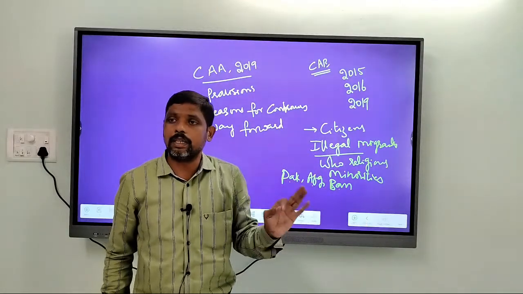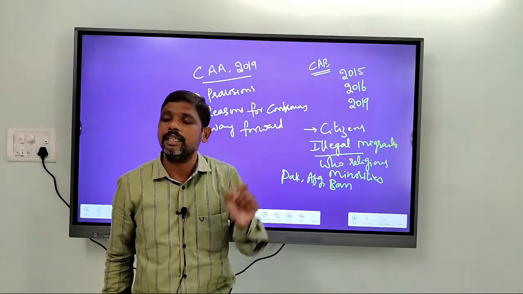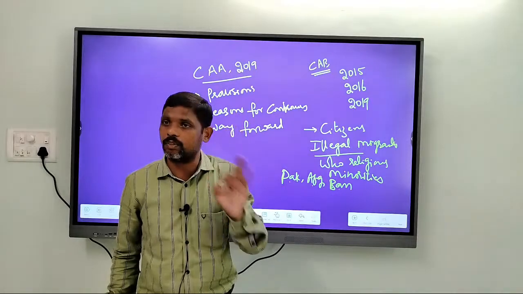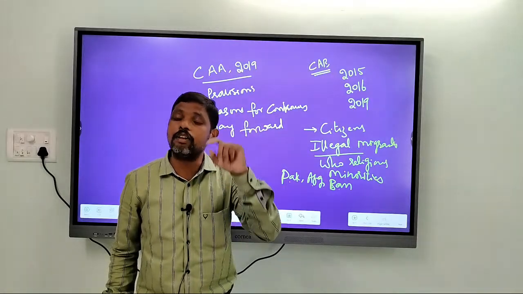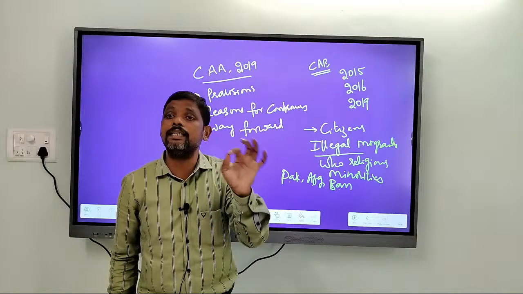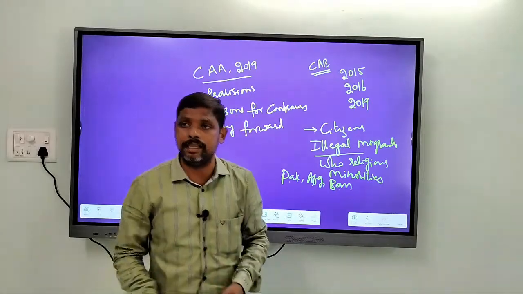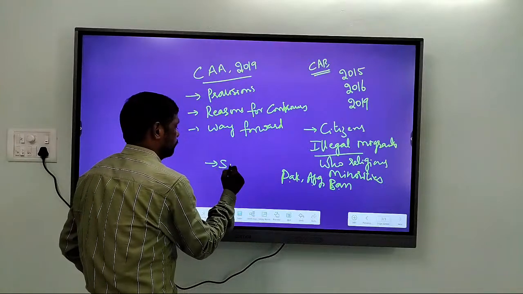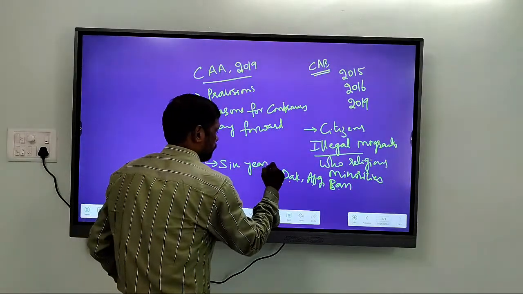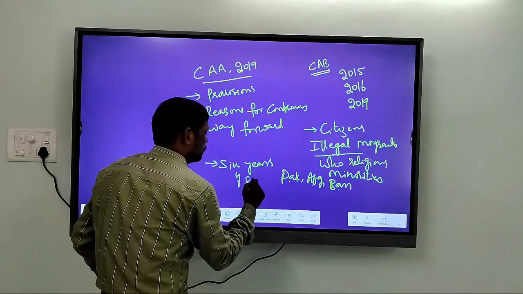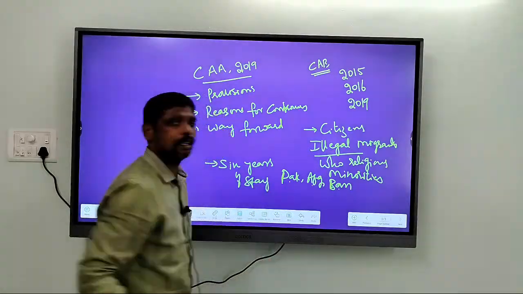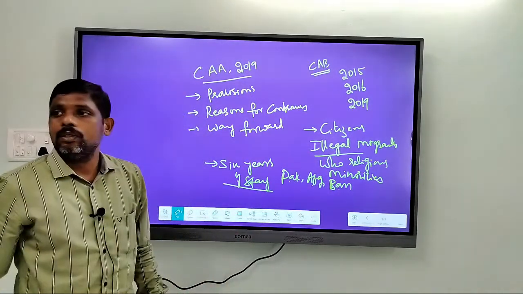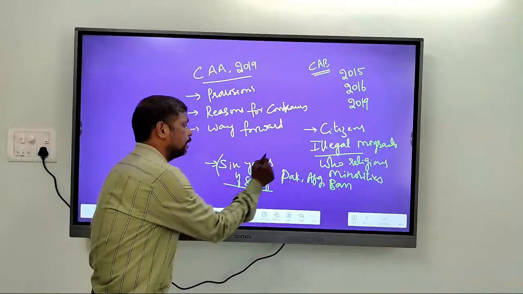They are treated as naturalized citizens of India, and the condition for providing this citizenship is 6 years of stay in India. So this is the condition.